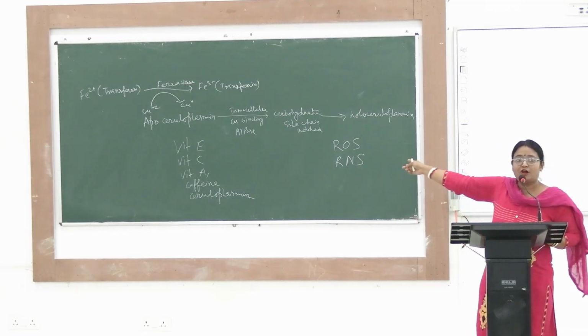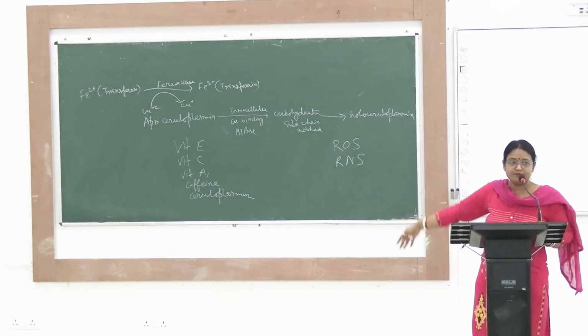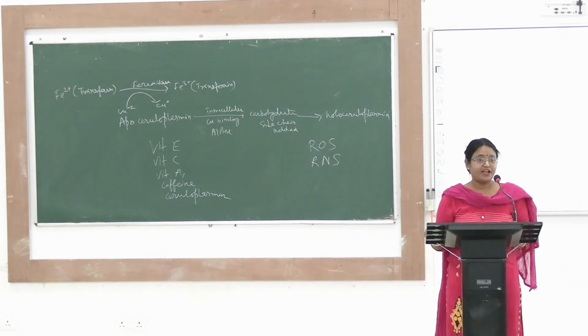Copper plus 2 is bound to ceruloplasmin, copper plus 1 is bound to ceruloplasmin. That's what. And there are 4 sites where reactive oxygen species affect. You have to remember protein, lipid, mitochondria and DNA. Protein damage will be there, lipid membrane peroxidation will be there, mitochondrial permeability will be there, and DNA damage will lead to cancer.